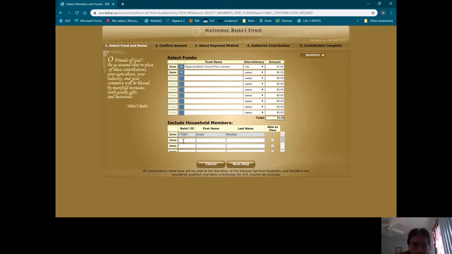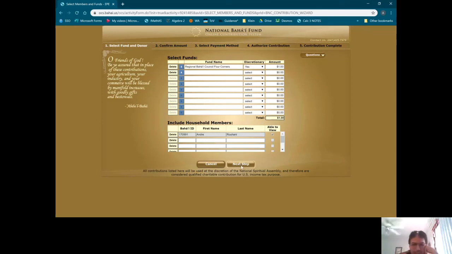If you'd like, you can include the Baha'i ID and first and last name of other people in your household, and you can contribute on their behalf as well. And the contribution will be split n number of ways, where n is the number of people that you've listed here. So often I will contribute after my wife and I have consulted. We say, okay, we want to contribute this amount, so my information is populated here, and then I will input Gabi, my wife's information here. I'll put her Baha'i ID, first name and last name, and then any contribution we make will be split in half. And one day when we have a child, that contribution will be split in 3.